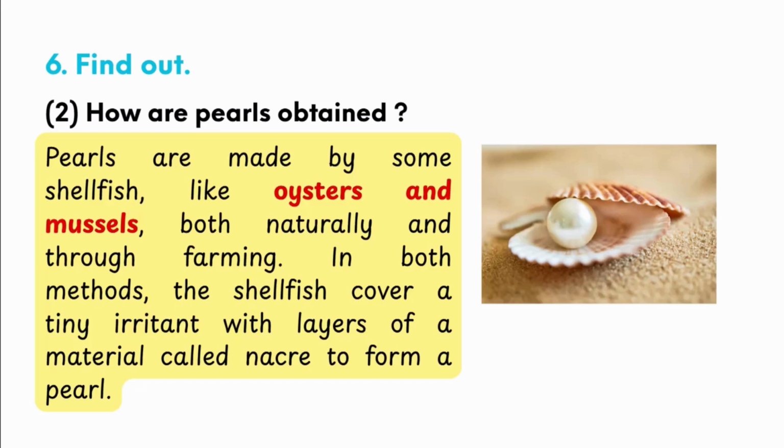In both methods, the shellfish cover a tiny irritant with a layer of a material called nacre to form a pearl. Pearl is formed in oysters and mussels. Okay, it can occur naturally or it can be farmed. That's it.